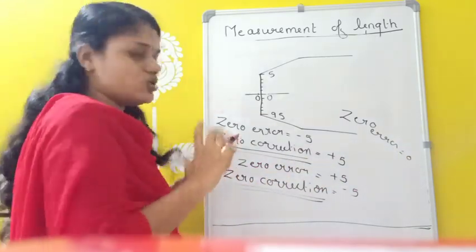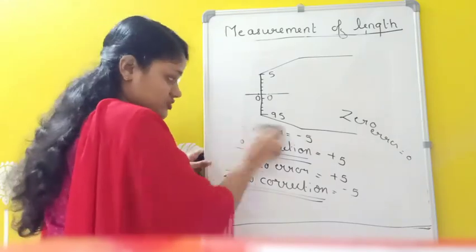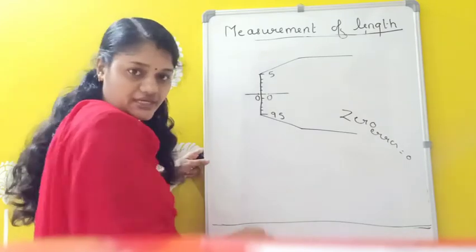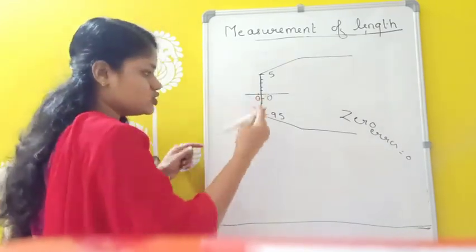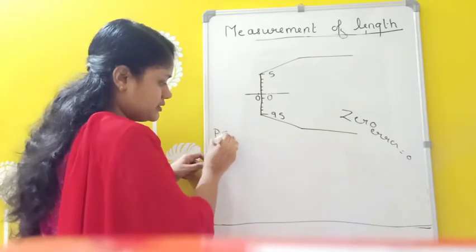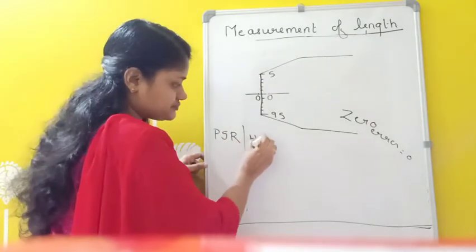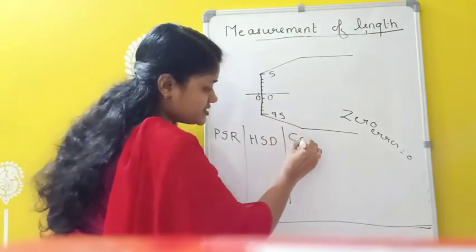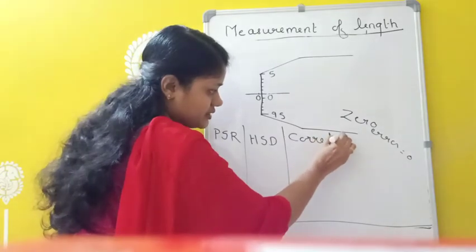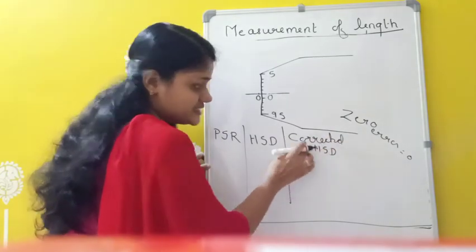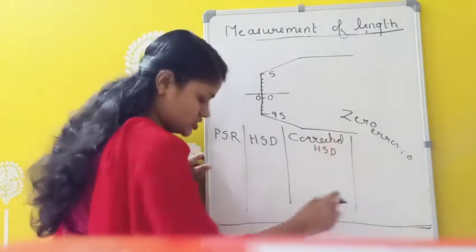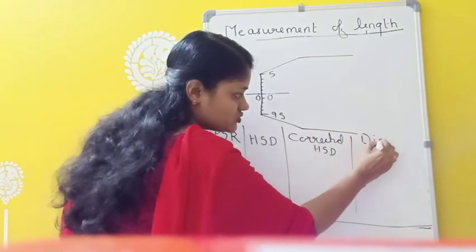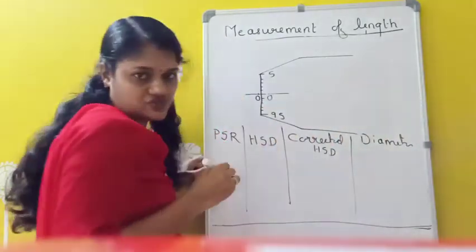Now, one example of how we are measuring using this screw gauge. Suppose I am measuring the thickness of a wire using which one? The screw gauge. And we have two readings here. Pitch scale reading is there as well as head scale division. Then one more column will be coming here: corrected HSD. Corrected HSD means we have to include the zero correction also here. The last column is the reading. Suppose you have to find the diameter, then diameter of wire, like that.